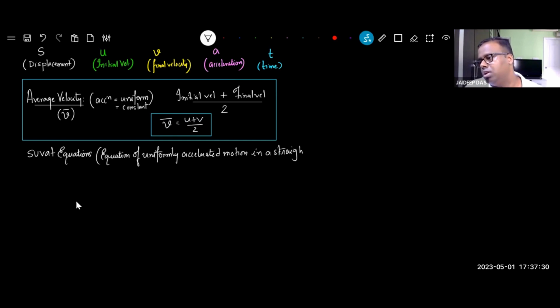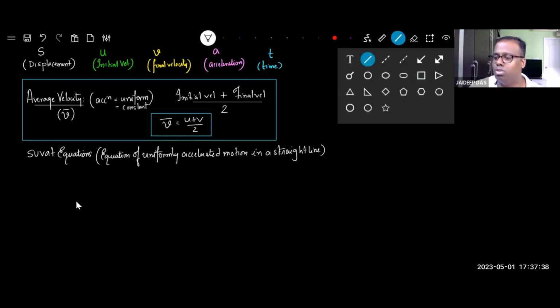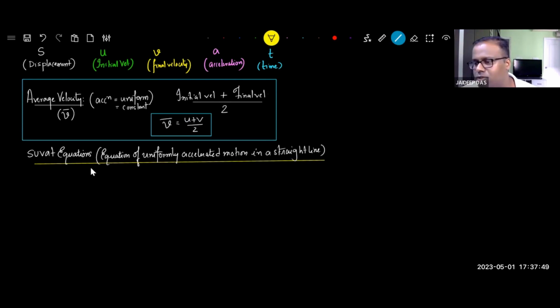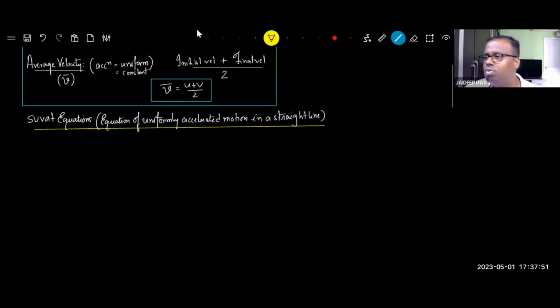Never ever miss those words. There are three equations that we have to deduce. These deductions do come in your exams. They will give you the deduction of the second equation, because that is the one which is neither too easy nor too tough. So the second one comes a lot in exams, at least in your unit test.